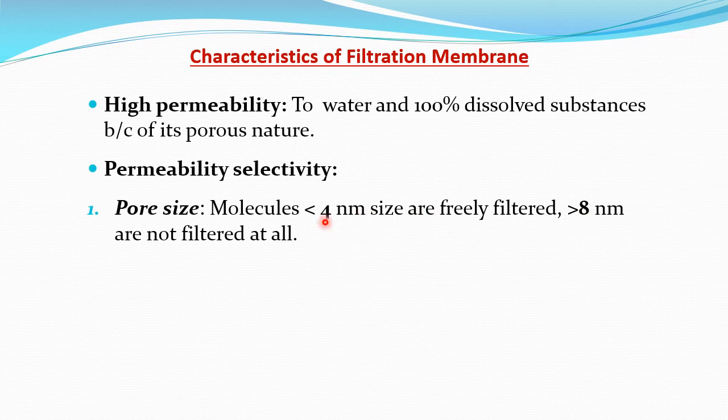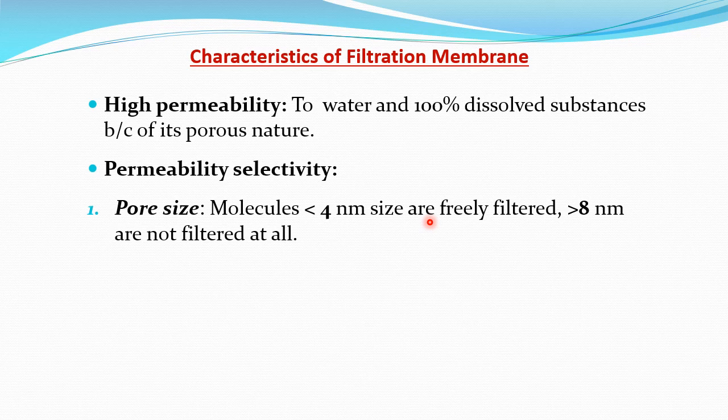And the substances having a molecular size between 4 to 8 nanometer will pass depending on their characteristic, and their filtration is inversely proportional to size. Okay, so let us see: suppose this substance has a size of 6 nanometer, and that substance is an anionic particle, then it will find it difficult to pass because it will repel with the negatively charged protein over the basement membrane.